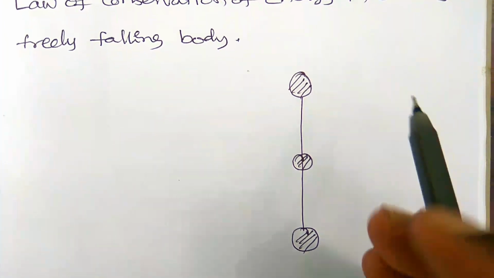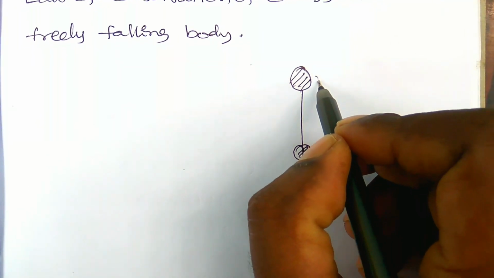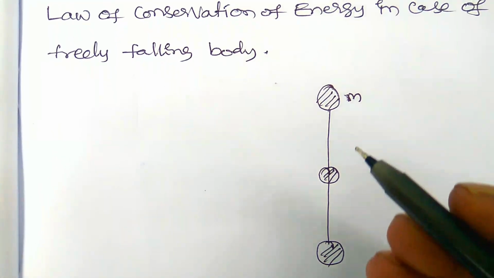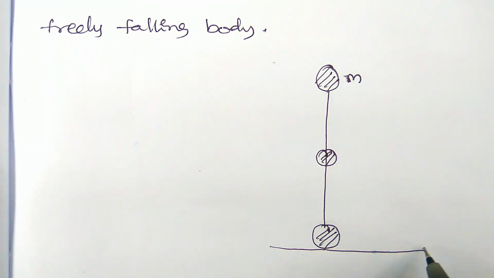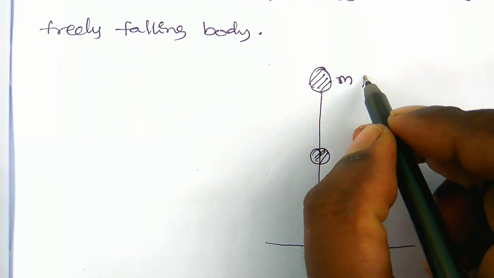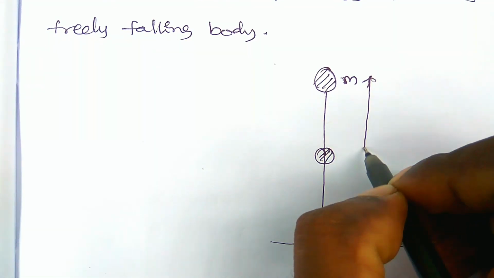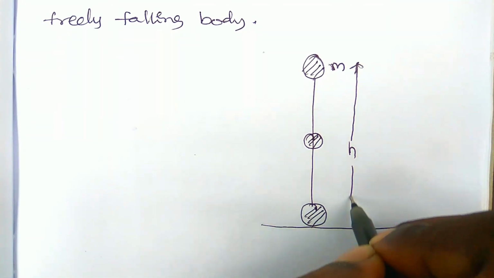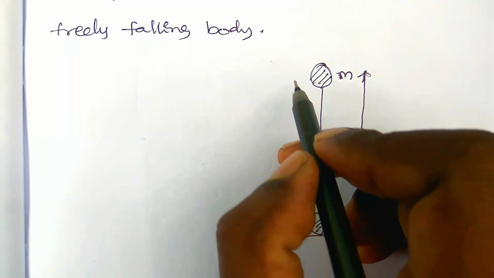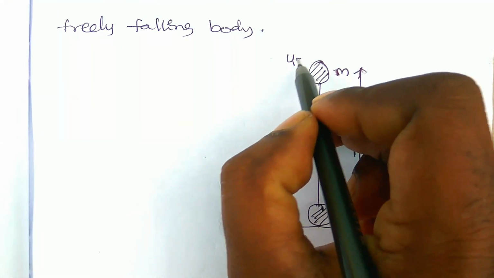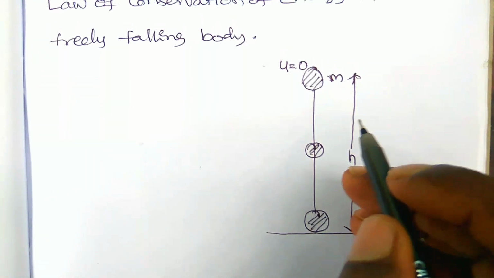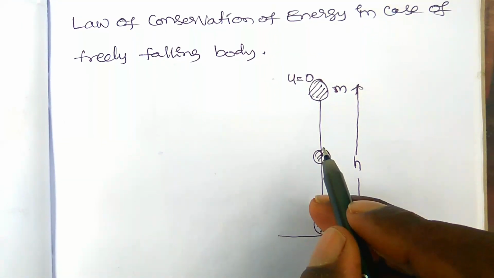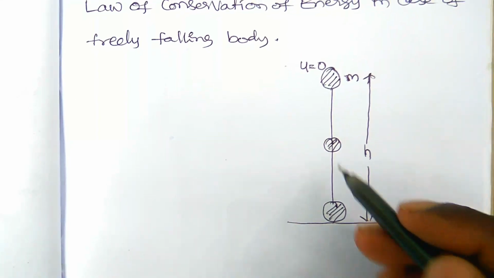A body of mass m is at height h from the ground; this is the ground point, and the body is located at height h. The initial velocity of the body u is equal to 0. Let us take three points in the path of the ball.